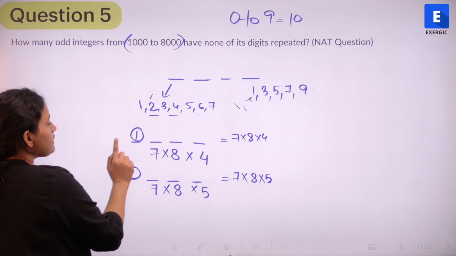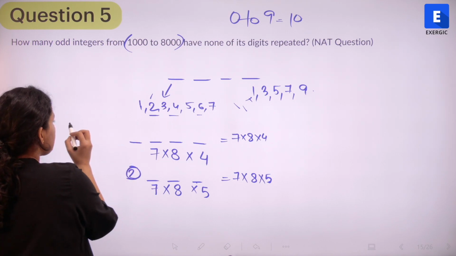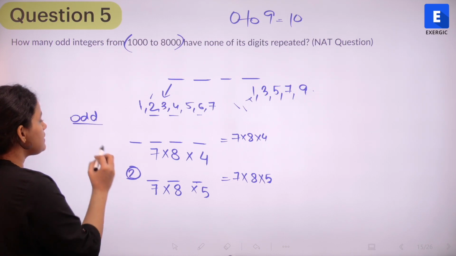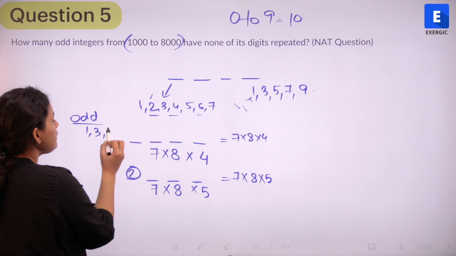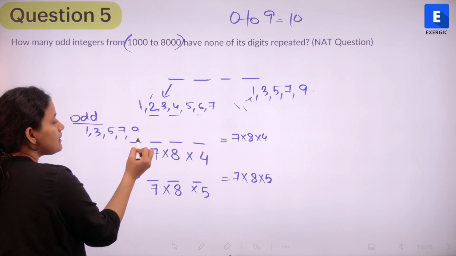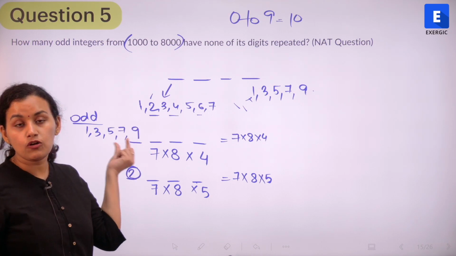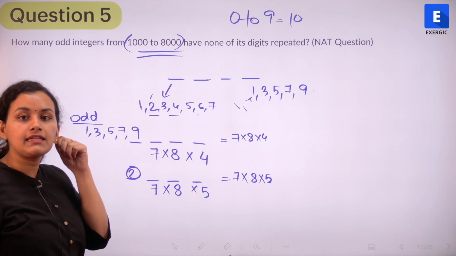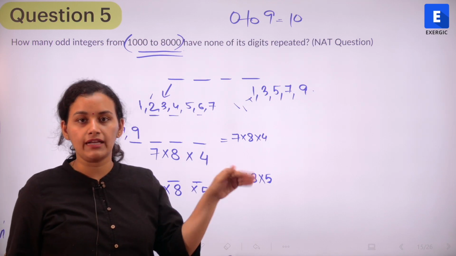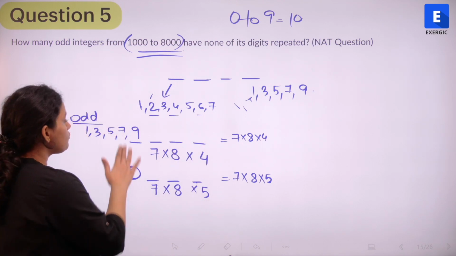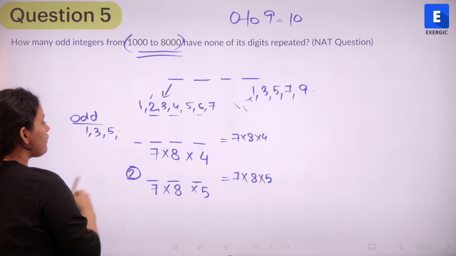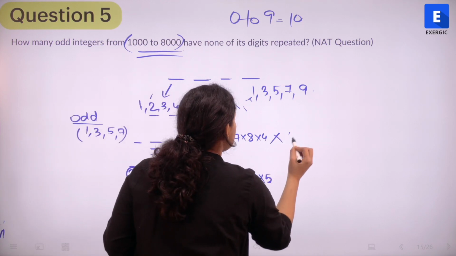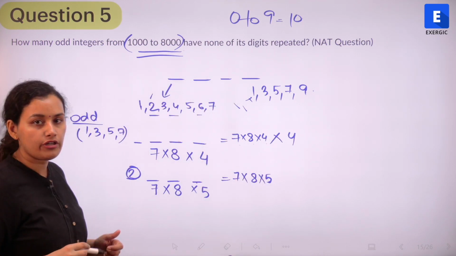So if I generalize this, what are we going to get? The first case, my thousands place, if I consider my thousands place to be filled with odd numbers. So what are the odd numbers that we can consider? We can consider 1, 3, 5, 7. Can we consider 9? Can thousands place be 9? No. Why? Because we want to consider numbers in the range of 1000 to 8000 only. We can't take the thousands place to be 9. So it can be filled in these 4 ways, 4 cases rather. So we are going to get 7 into 8 into 4 for 4 cases.